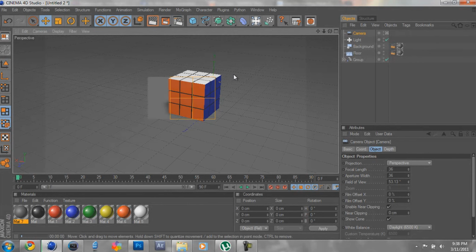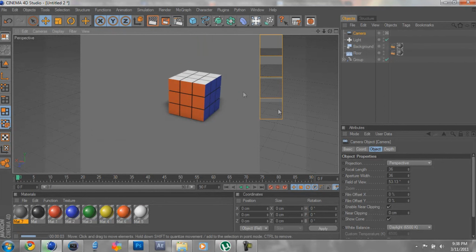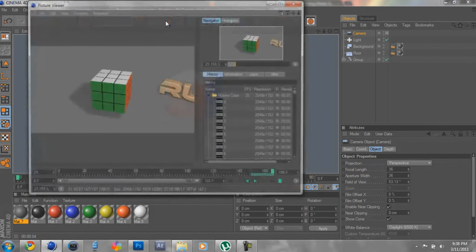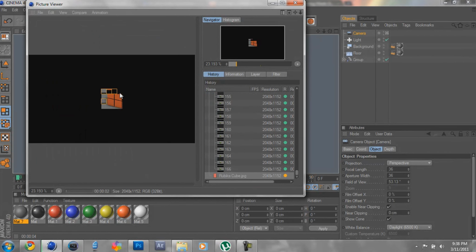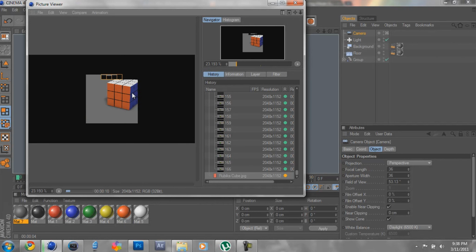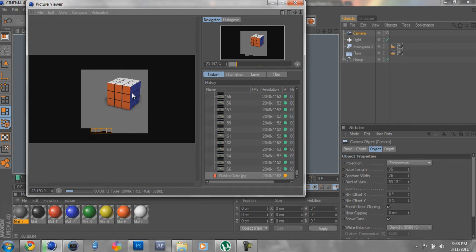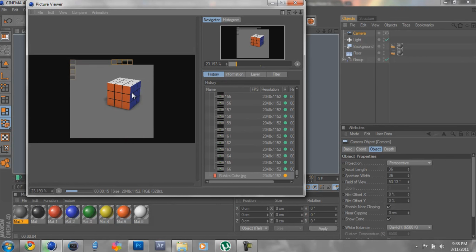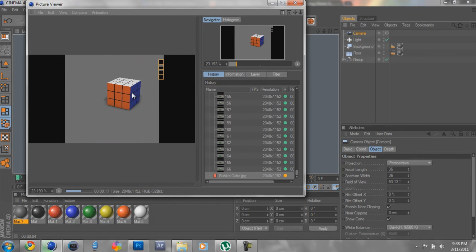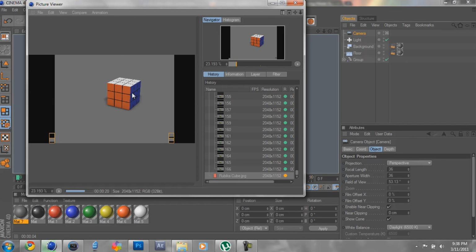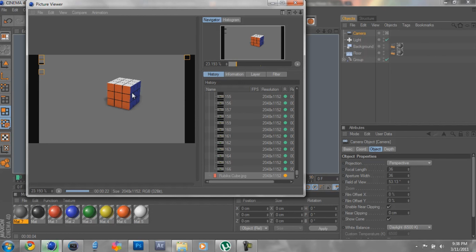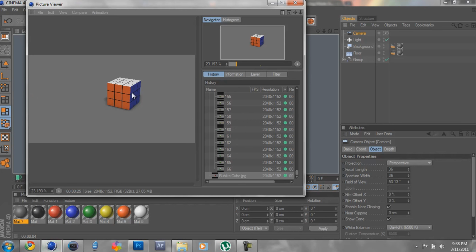Well, if you want to proof, look over it. But I don't really care because it's just a tutorial. But click that, and it should make it look pretty sweet. Actually, it turns out really nice. It's got nice shadowing. With ambient occlusion, it takes more time to render out each section of the picture. That's why it's doing this wrap around the picture thing. But that's how you make a Rubik's Cube in Cinema 4D.